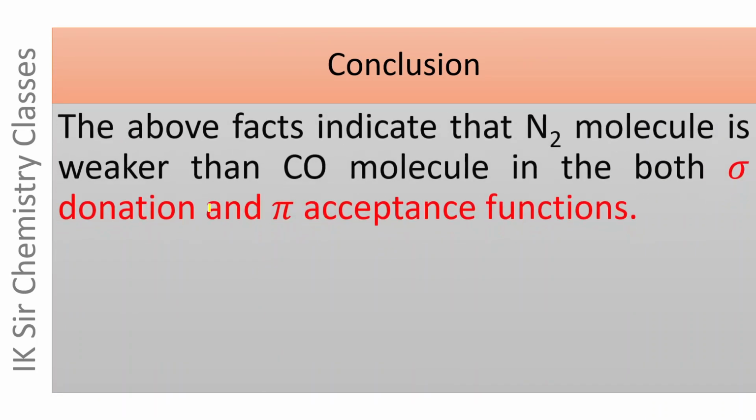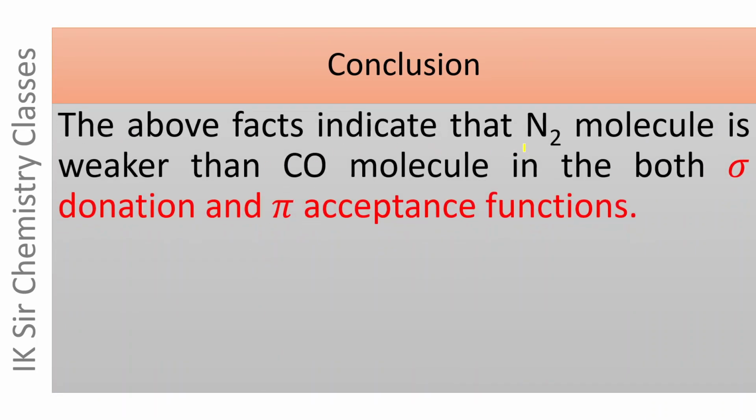Conclusion: the above facts indicate that the N2 molecule is weaker than CO in both sigma donation and pi acceptance functions. The decrease in stretching frequency in metal carbonyls and dinitrogen complexes is almost equal. In dinitrogen complexes, the decrease in stretching frequency is due to both sigma bond and pi bond, while in metal carbonyls, the decrease is only due to back bonding.